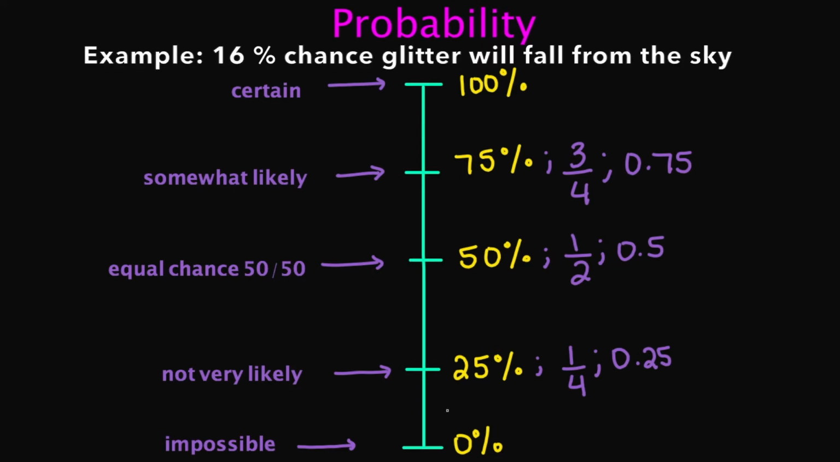If I say there is a 16% chance that glitter is going to fall from the sky, my 16% is going to fall right here between my 0% and my 25%. Based on that probability, the likelihood of that happening is not very likely, because I am right here in between my 25% and my 0%. That's almost nearly impossible for it to happen.